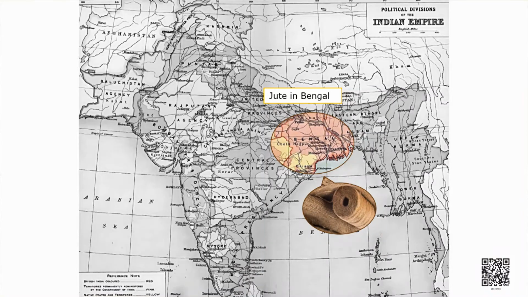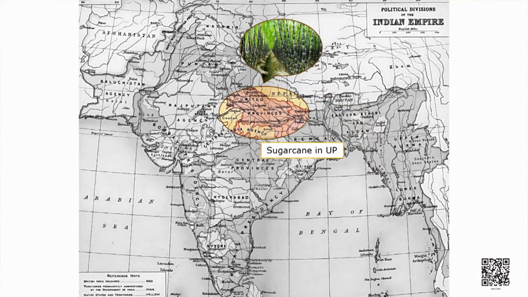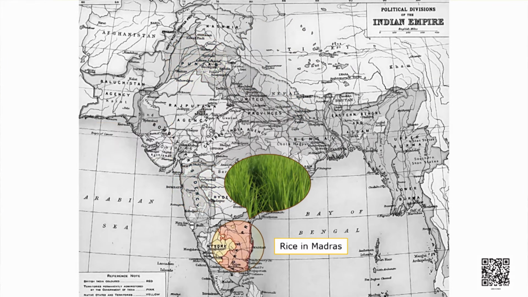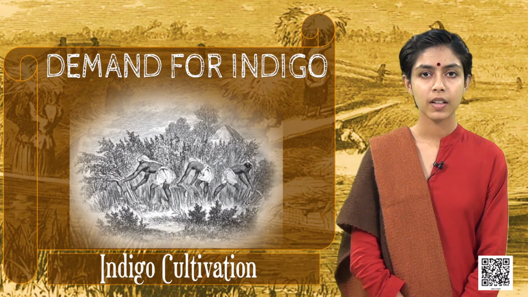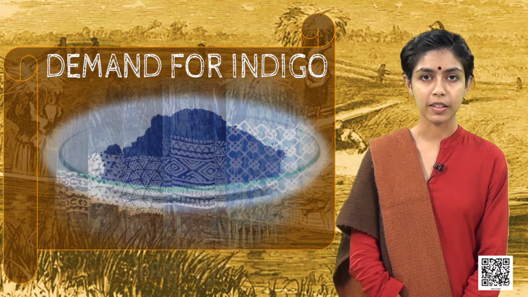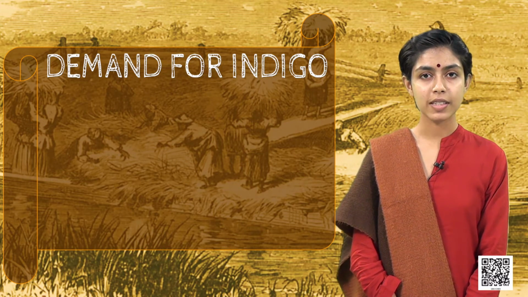Some examples of these are jute in Bengal, tea in Assam, sugarcane in Uttar Pradesh, cotton in Maharashtra and Punjab, and rice in Madras. To understand how this was done, let's take a closer look at one such crop that was grown, indigo. Indigo plants gave out a bright blue color that was largely coveted in England, and it was used to dye clothes. For example, if you look into your textbooks, you will find two examples of